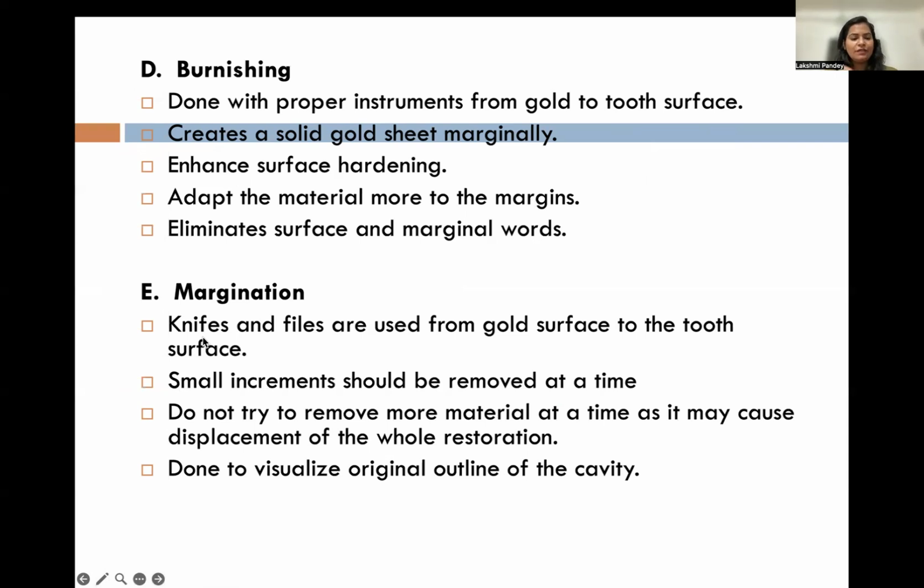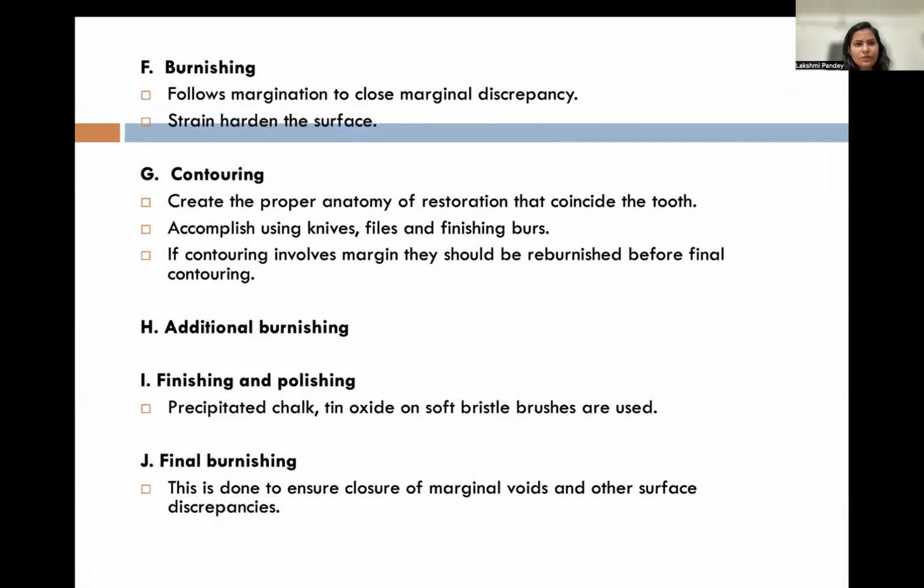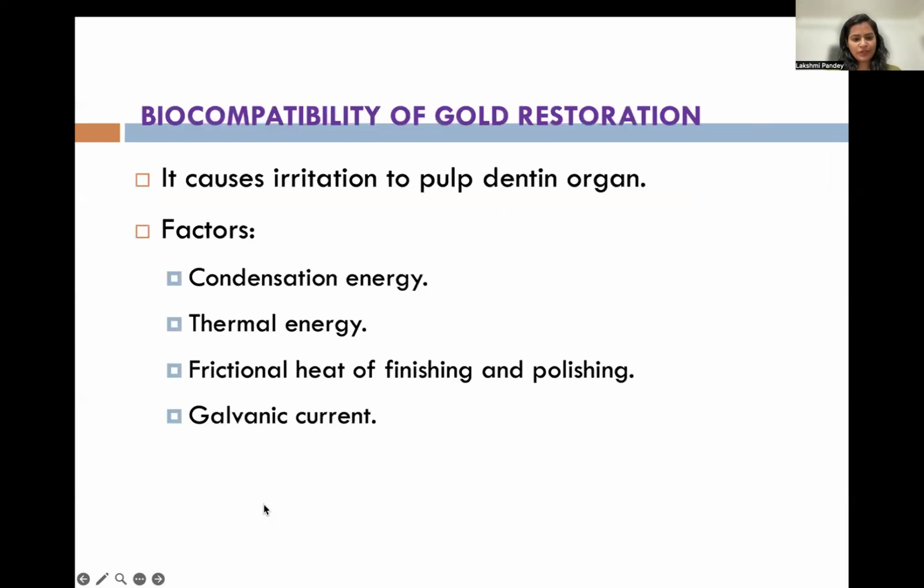Margination: knives and files are used from gold surface to the tooth. Small increments should be removed at a time. Margination, removing whatever excess is there. Burnishing, that was pre-carve burnishing, and this is post-carve burnishing, which is very important in gold restoration. This burnishing should be done at the marginal discrepancies. It again hardens the material. Strain hardening is done. Contouring, additional burnishing, finishing, polishing, final burnishing.